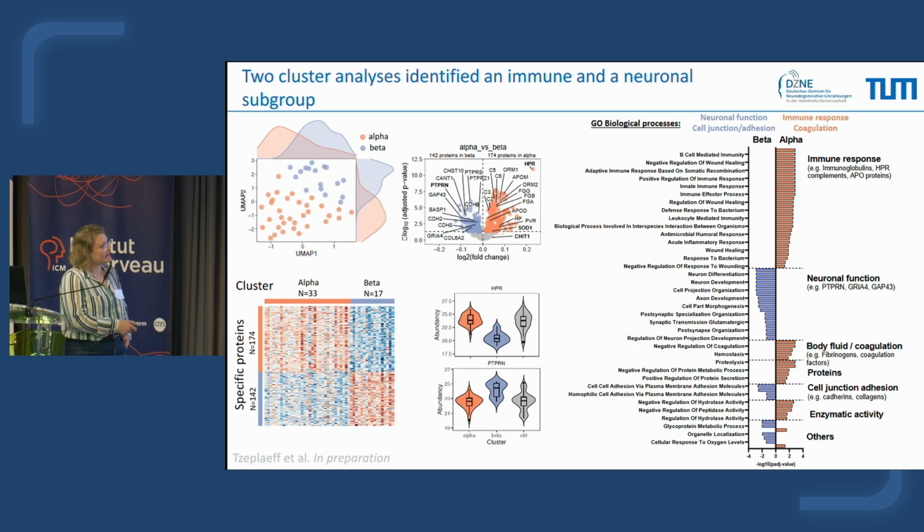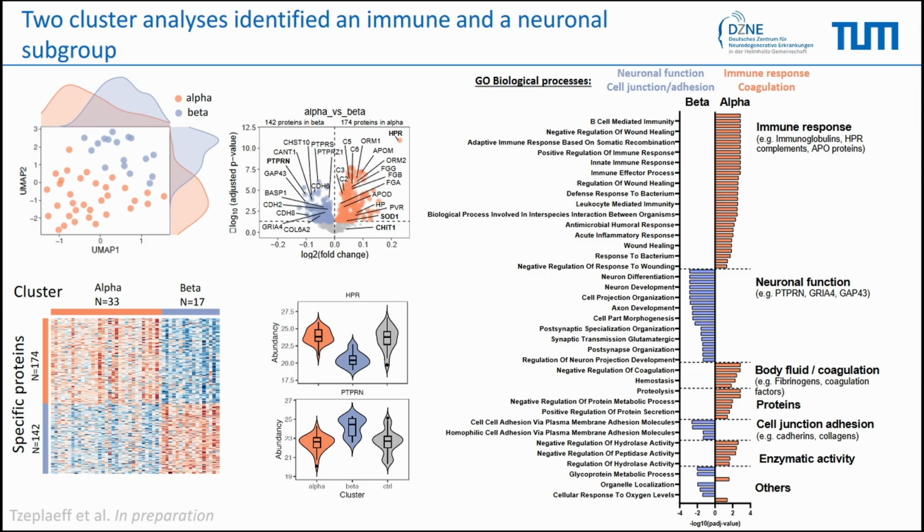In contrast, a beta patient would be more characterized by high expression of neuronal function and cell junction and adhesion, with increased expression of, for example, cadherin and collagen proteins, but also receptors associated with synaptic and axonal elongation, such as the PTPR and type N receptors. So in conclusion, with this analysis, we were able to define 2 clear clusters. One ALS cluster is linked to immune response and coagulation, and the other is more associated with high expression of neuronal function and cell junction and adhesion proteins.